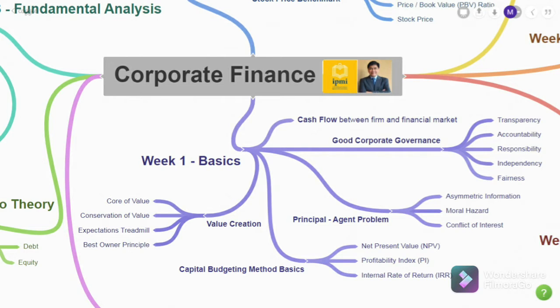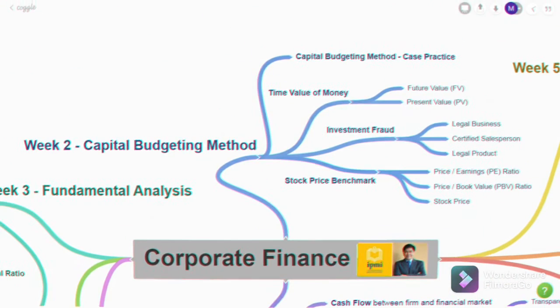And last, in the first week, we learned about value creation in terms of cash flow, and there are four principles on value creation. The first is core of value, the second is conservation of value, expectations treadmill, and best owner principle. So that's about the basics of corporate finance in first week.